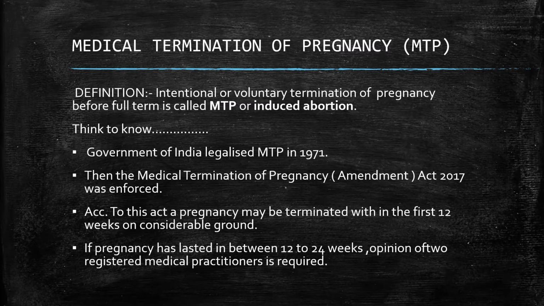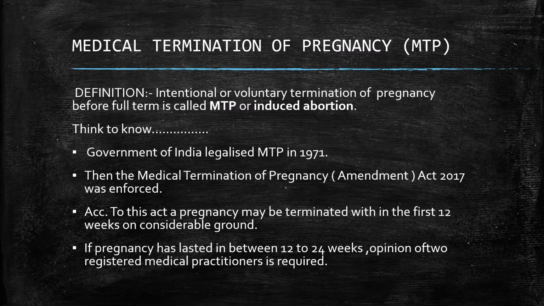When we talk about the considerable ground, it means certain conditions which are complied with here, such as pregnancy due to rape, pregnancy due to failure of the contraceptive methods, or the fetus may be unhealthy, suffering from a genetic disorder, or that pregnancy is dangerous for the woman, the mother. Then MTP is allowed within the first 12 weeks.